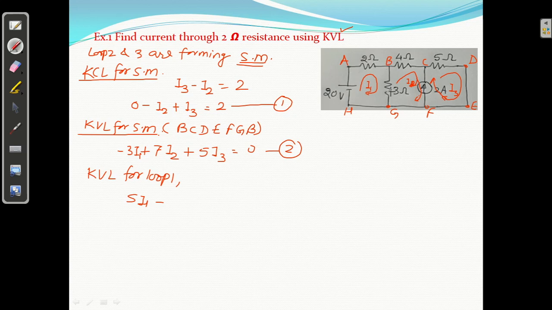Clear? इसमें 3 ohm is a common branch. It is 1 and 2. I1 and I2 both are flowing, but in opposite direction. Minus 3I2 minus, यहाँ कहीं I3 है क्या? नहीं है. Minus 0 I3 equal to, this direction minus से plus voltage source, equal to voltage source कितना है? Plus 20.